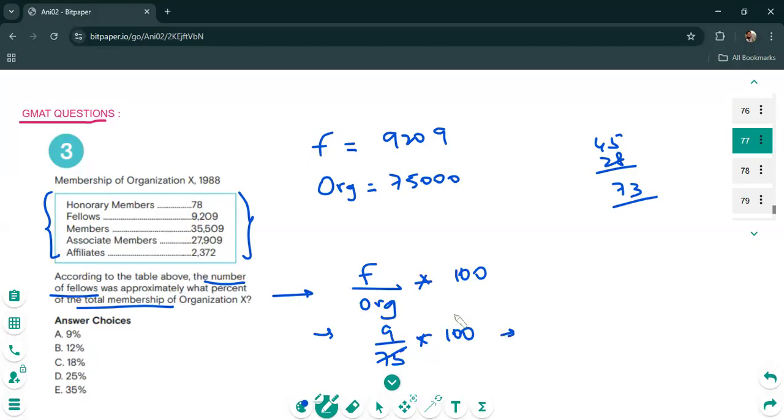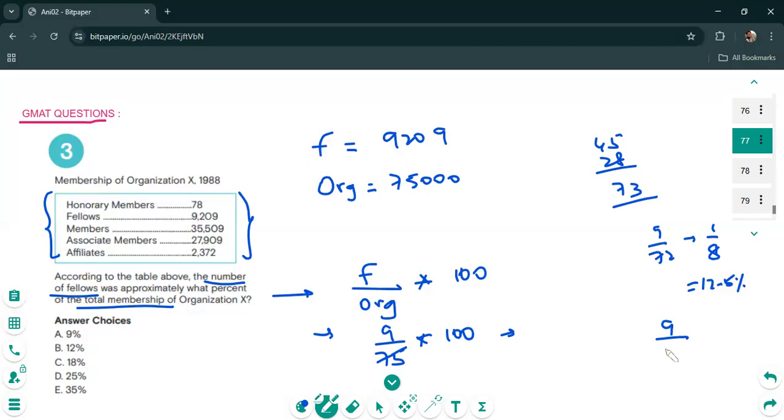A quick guesstimate for you guys. You should know, of course, that 9 over 72 is approximately 1 over 8, which is approximately 12.5%. So clearly 9 over 75 is slightly smaller than 12.5%, but not too small, not all the way down to 9%.